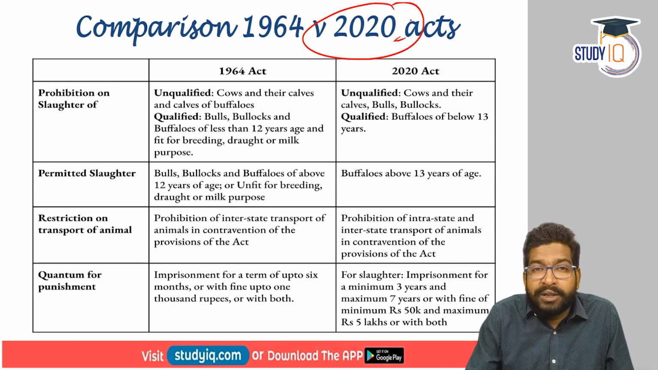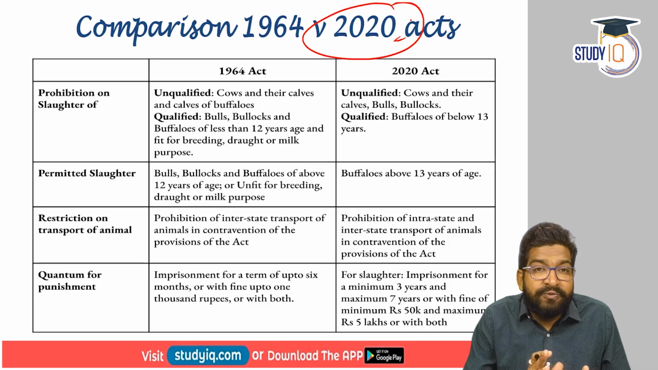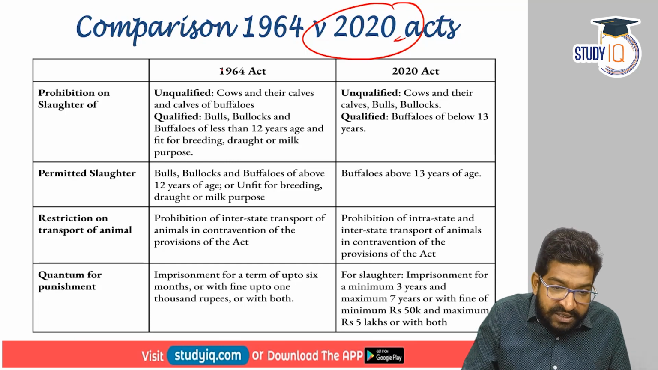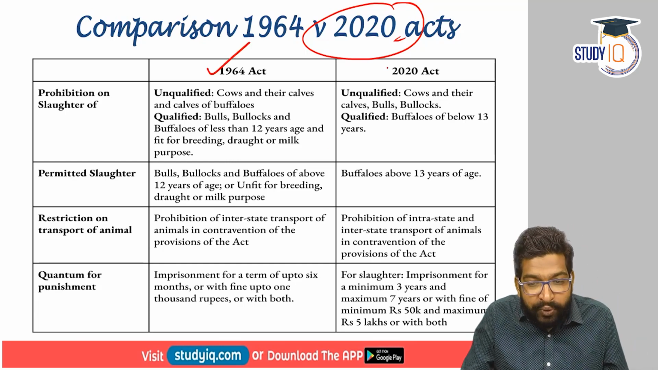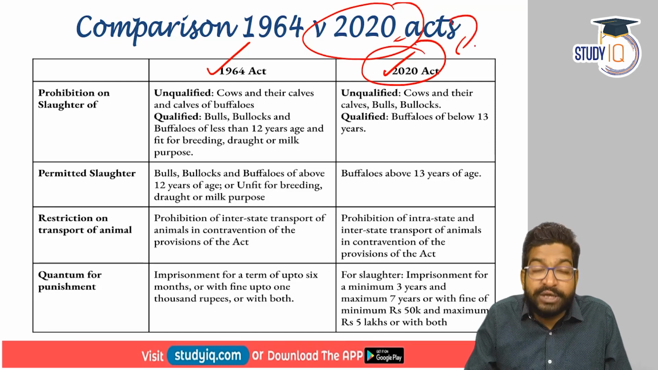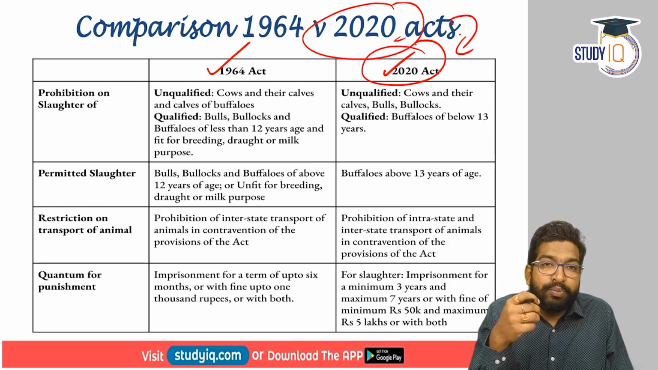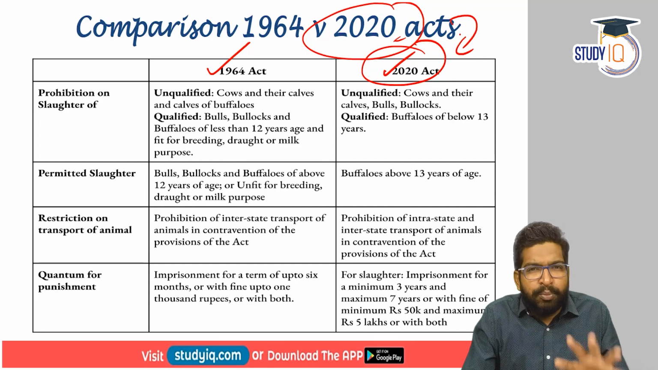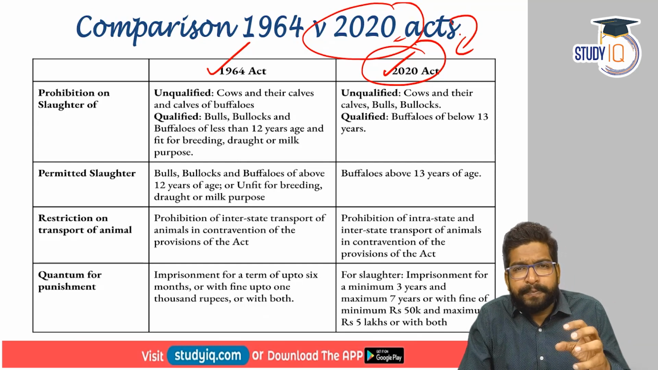Because we do know that 2020 has been a year of pandemic. Now that question is already looming. But the 1964 Act in comparison to 2020 is rather weaker. So in simple terms, the 2020 Act is more stringent, with more punishment and more stringent provisions basically.